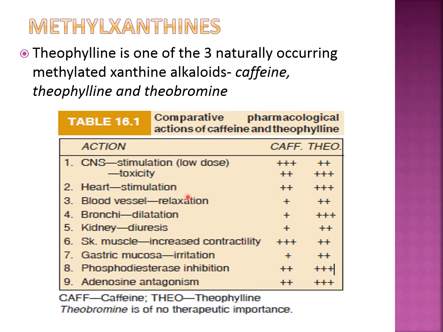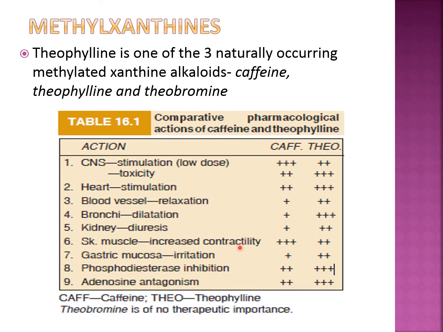Apart from that, on the heart, caffeine and theophylline both are stimulatory, but theophylline is more stimulatory, that is, it increases the cardiac output. On the blood vessels, theophylline will cause relaxation, that is vasodilatation, so there may be some drop in the blood pressure. On bronchi, which is the main action and why we use it in asthma, they produce bronchodilation. Here you can see theophylline has 3 positive and caffeine has only 1 positive. That's why theophylline is useful as a bronchodilator in asthma rather than caffeine.